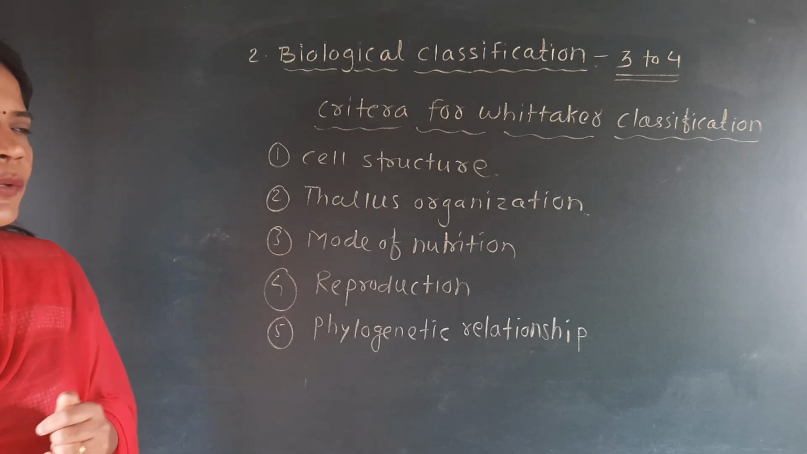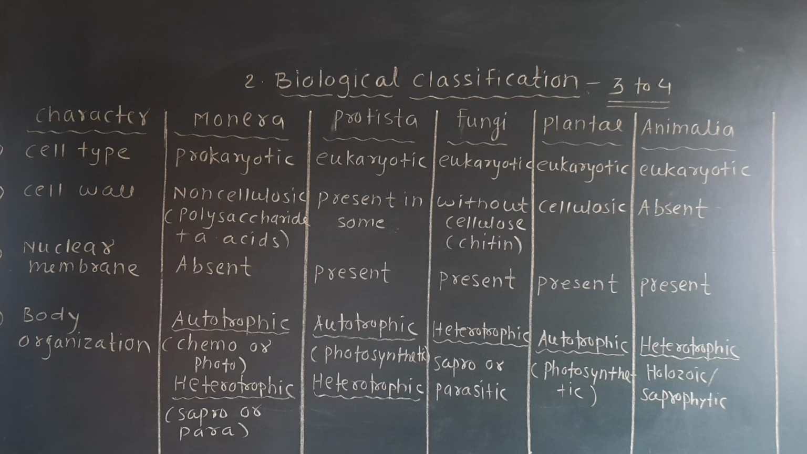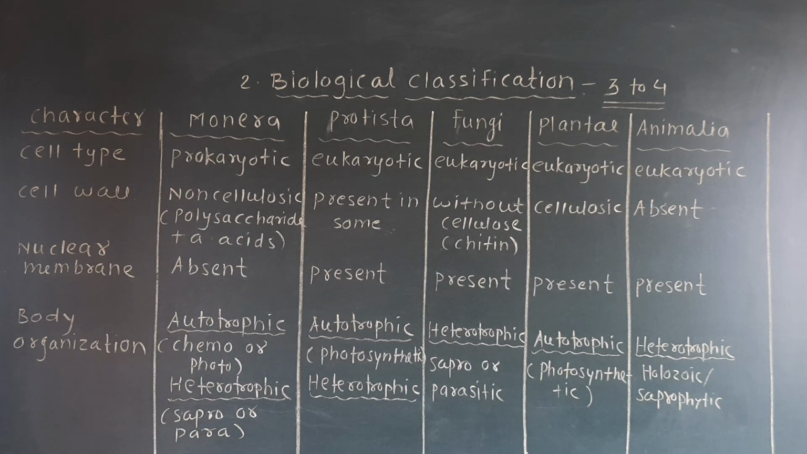See again which points we have covered in the criteria for Whittaker's classification. Okay, these are cell structure, thallus organization, mode of nutrition, reproduction and phylogenetic relationship. Now we will see the table which is given in our NCERT for this 5 kingdom system of classification. Here there is a table which explains the 5 kingdom system of the classification.